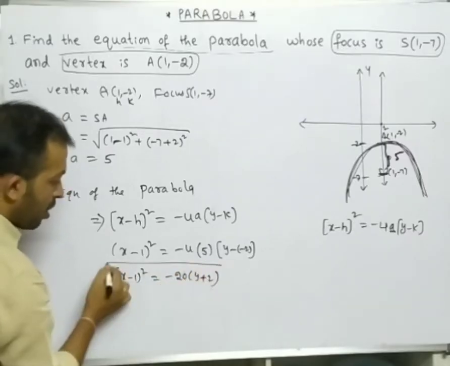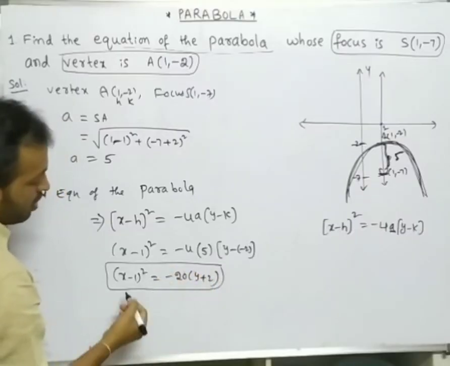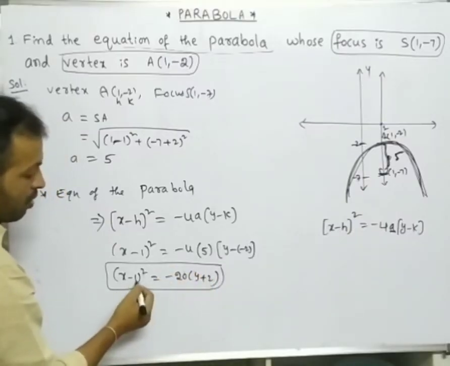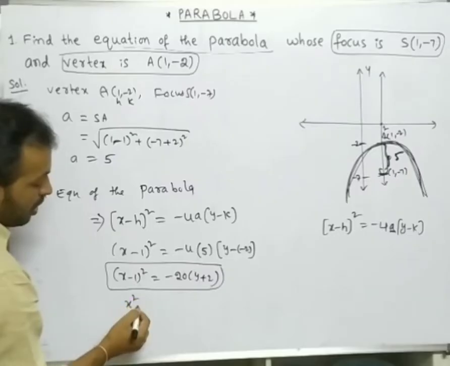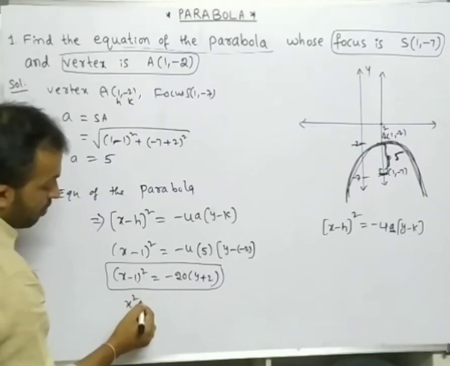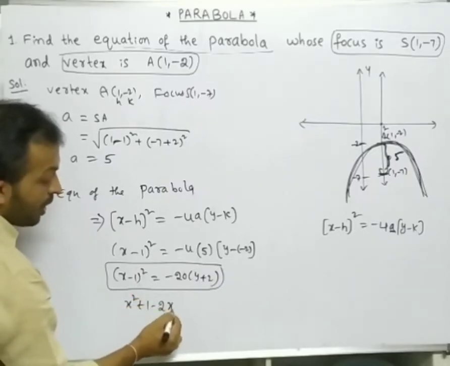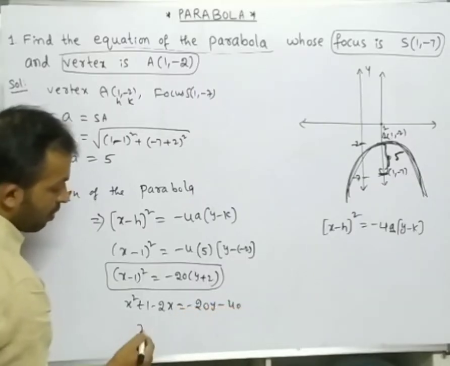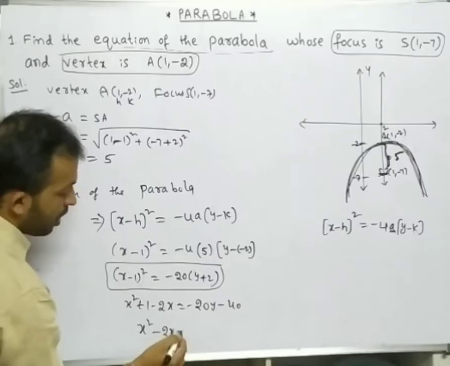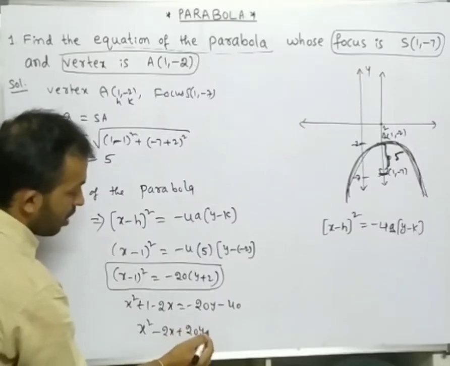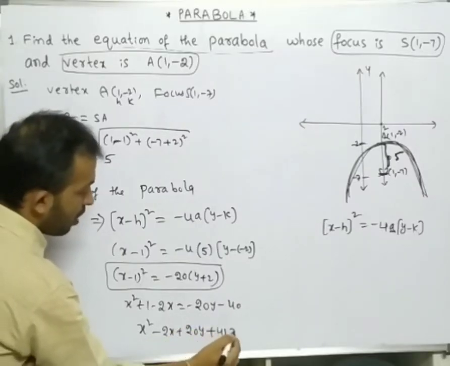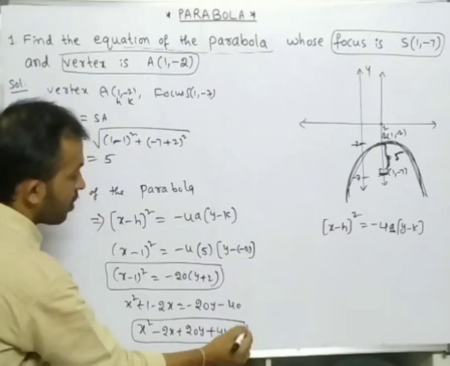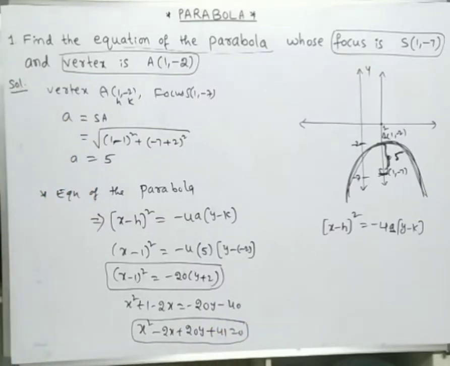So keep it like this only, or simplify it, no problem. Okay, so expand this: x square plus 1 minus 2x is equal to minus 20y minus 40. Bring to the left side, you will get x square minus 2x plus 20y plus 41 is equal to 0. This is the equation of the required parabola.